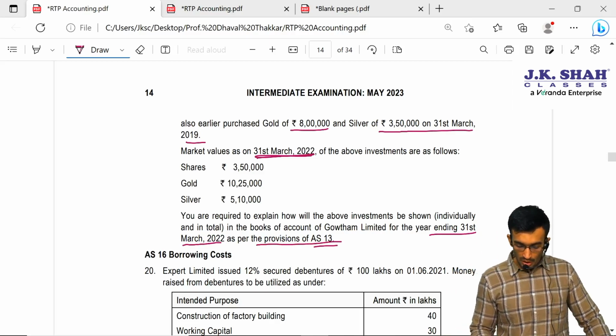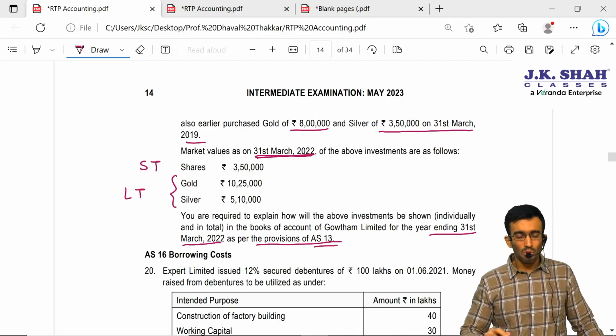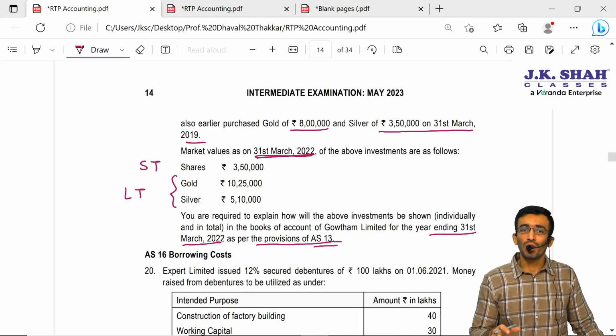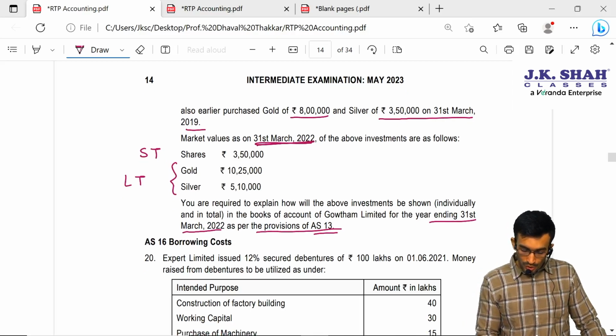Now first of all, here if I am talking about shares, it is short term, and gold and silver is nothing but long term. Gold and silver, generally, will be treated as long term only, because no one will invest in gold or silver in a short term period. Okay. So, sir, shares is short term, it should be valued at lower of cost or market value.